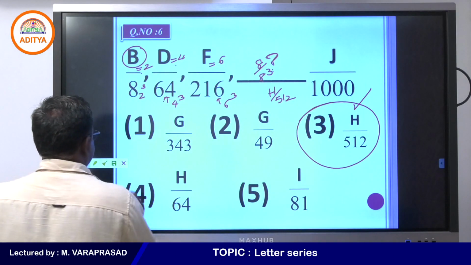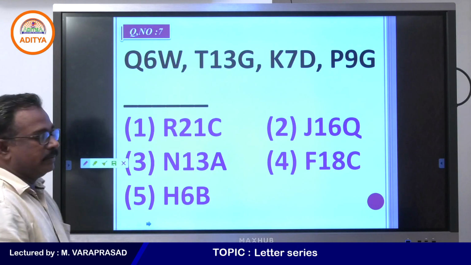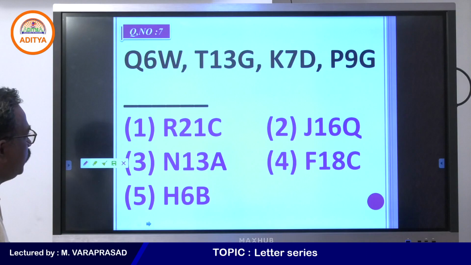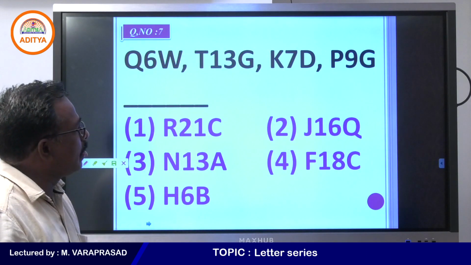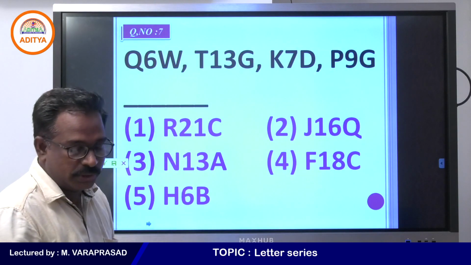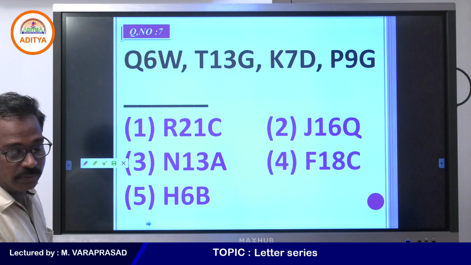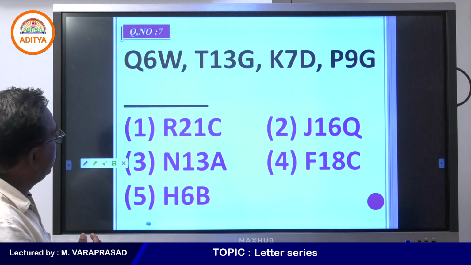I will give one more example. See this one more example. What is the answer? You just need to find out. Yes, we can discuss now. Q6W is given, T13G and K7D, P9G. What is the question mark here? What is there in the question mark?